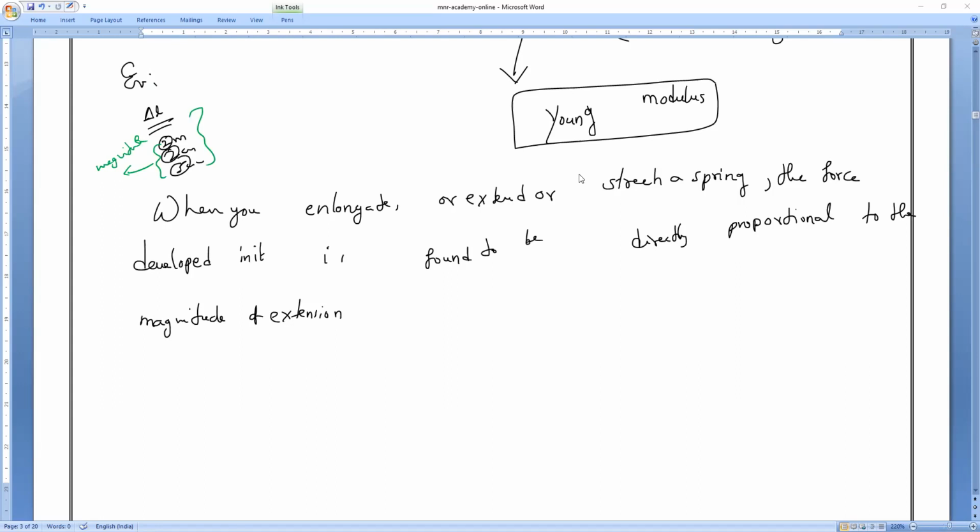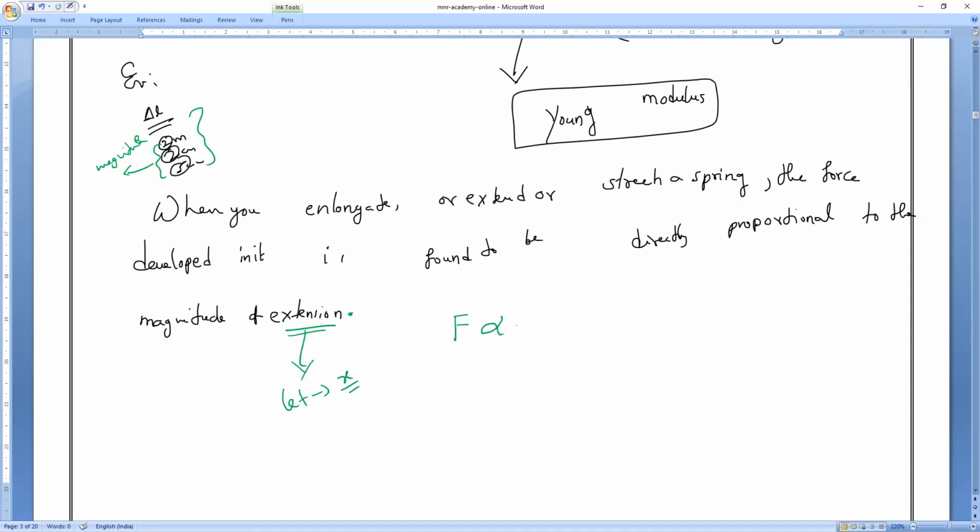That's why, directly proportional to the magnitude of extension. So can you tell me the mathematical relation for this? Anybody can tell? Force is found to be directly proportional to the magnitude of extension. Let us take the magnitude of extension as x. So the applied force is what? The force developed in it.